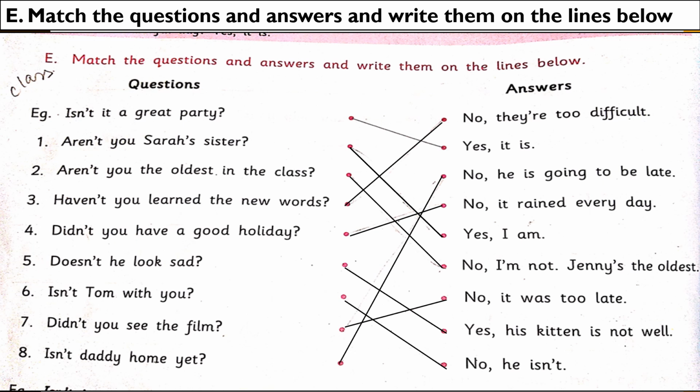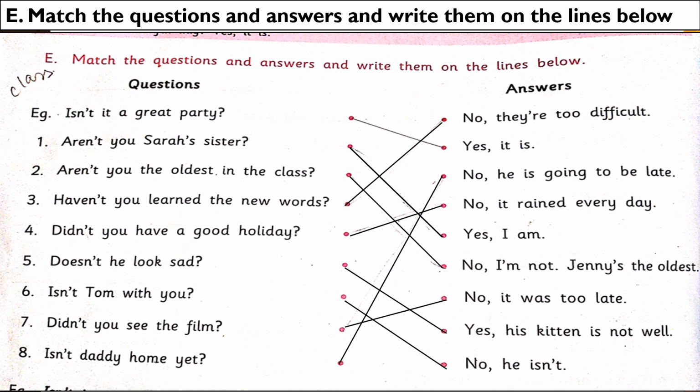The first example, isn't it a great party? Answer, yes, it is. The first one, aren't you Sarah's sister? Answer, yes, I am. The second question, aren't you the oldest in the class? Answer, no, I'm not. Jenny's the oldest. The third question, haven't you learned the new words? Answer, no, they are too difficult.